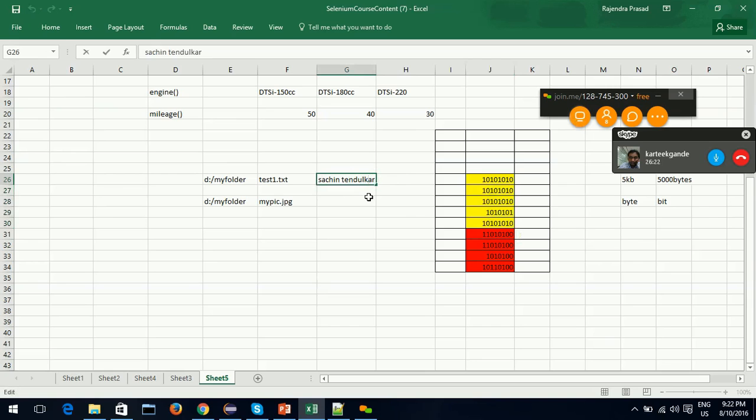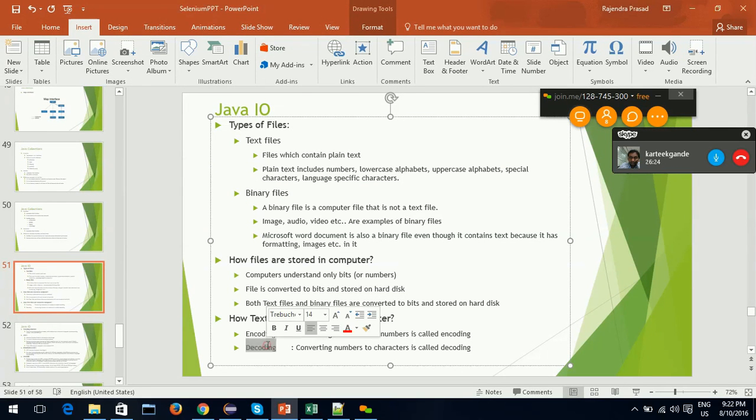That is called decoding. So encoding is converting characters to numbers or bits. I'll call them bytes.